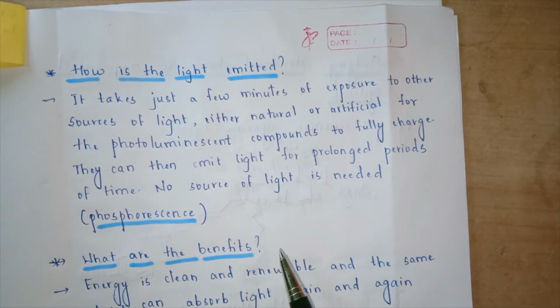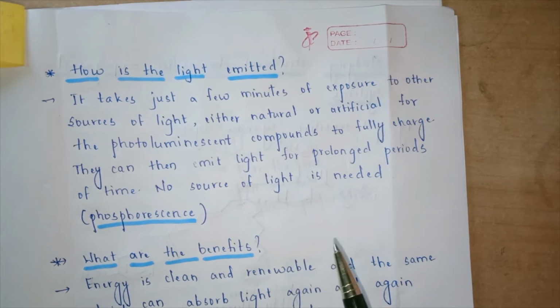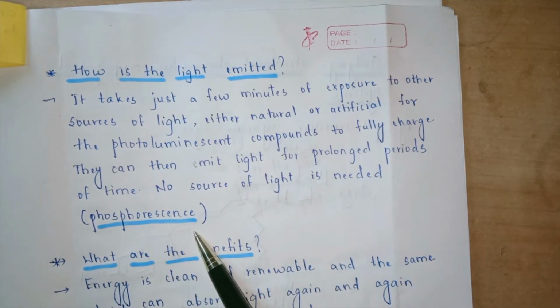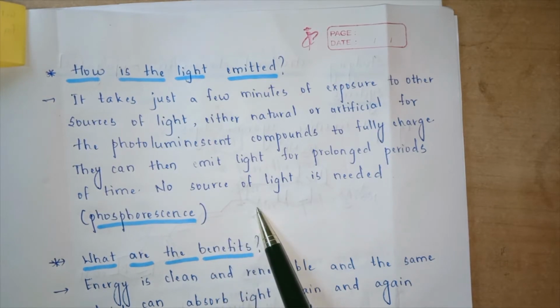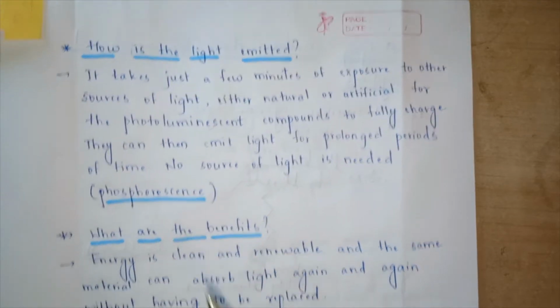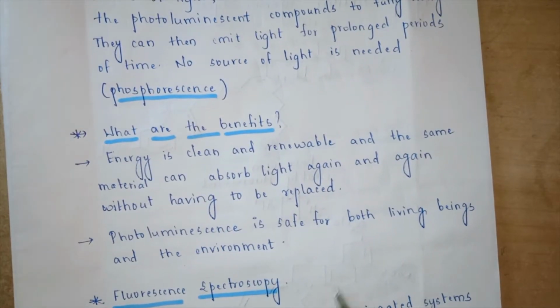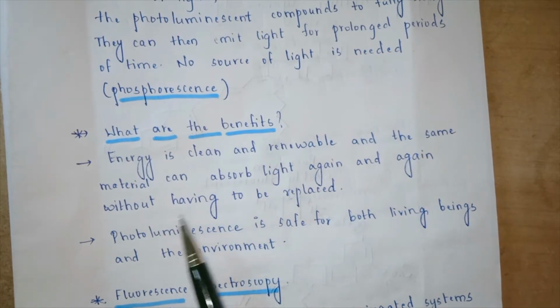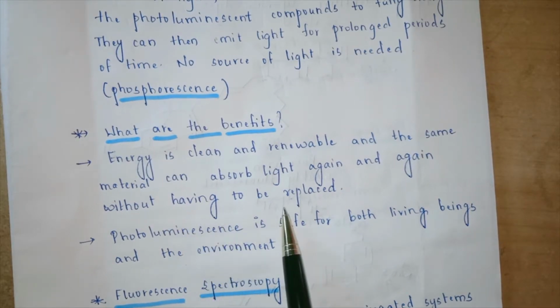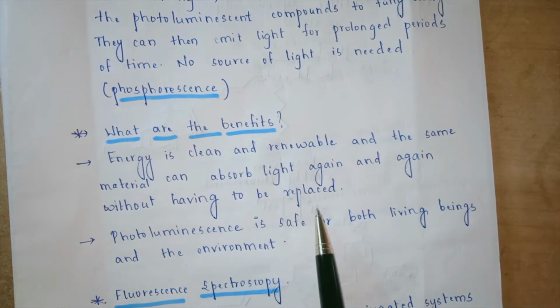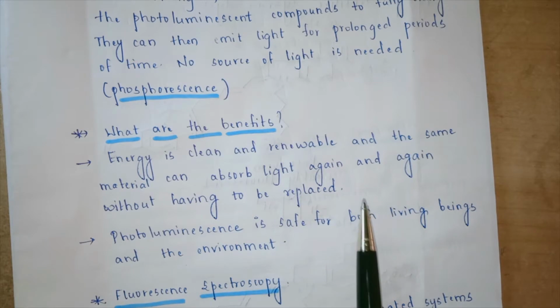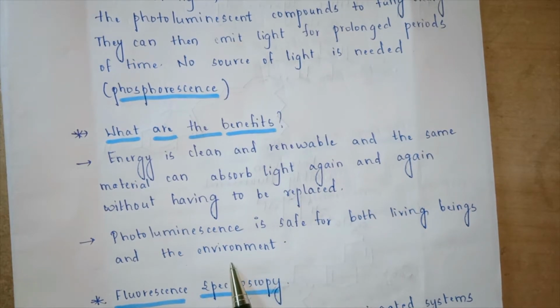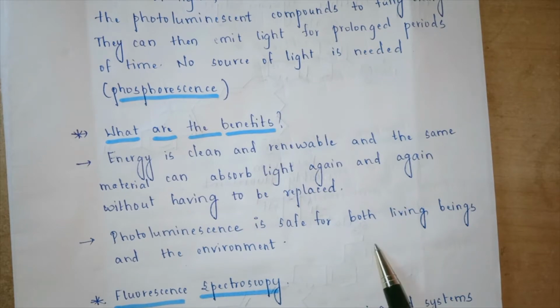We have already seen what the phosphorescence phenomenon is. In phosphorescence, we have observed that the singlet state is first turned into a triplet state, it goes to some transition state and then returns back to the ground state. Now the next question is, what are the benefits of phosphorescence? Energy is generally clean and renewable, and the same material which was used once could be used n number of times, so that it can absorb light again and again without the material having to be replaced. Secondly, photoluminescence is a safer option for the environment also.